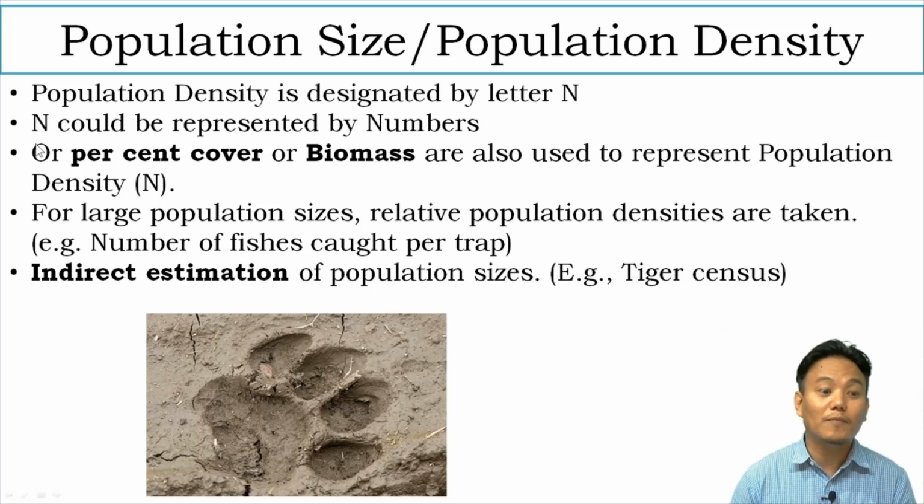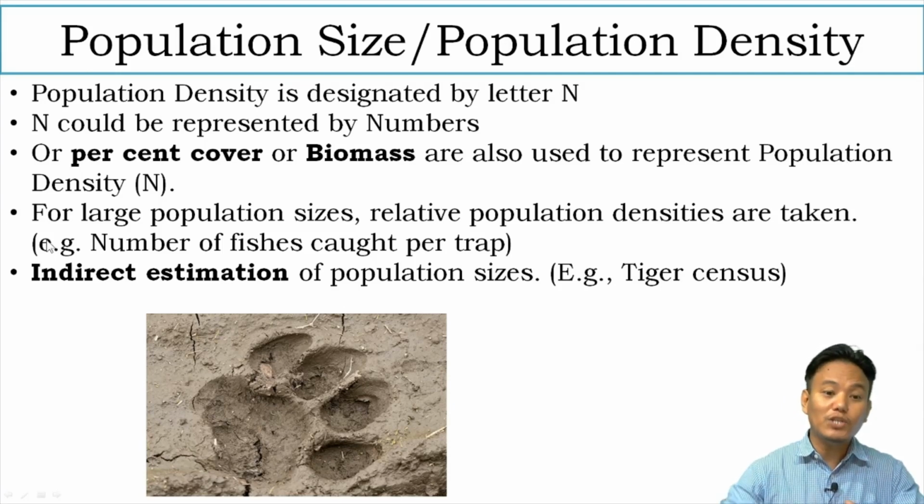But it is also important for us to know that we also take percent cover or biomass to represent population density. For example, if we have lots of grasses in a particular area, and there is only one large tree, it does not mean that ecologically that one large tree is insignificant. More grasses does not mean that the grasses are playing a significant role and the one tree is not. So in order to represent meaningful data, we also take percent cover or biomass in that particular case to represent population density.